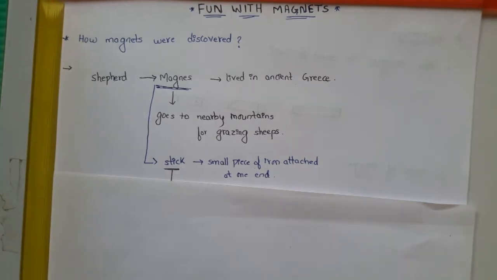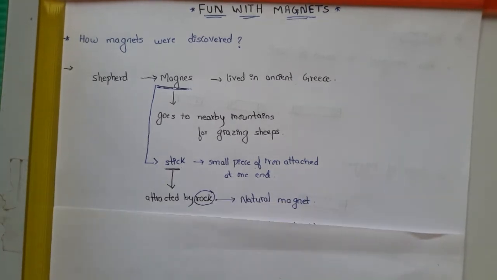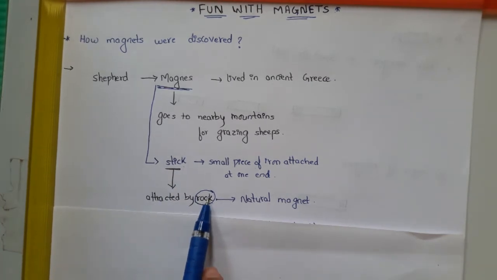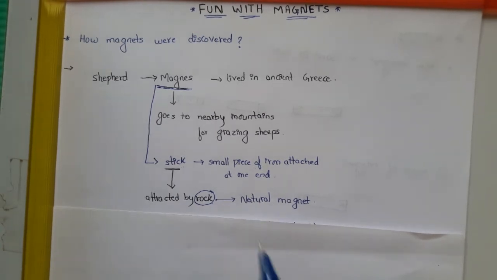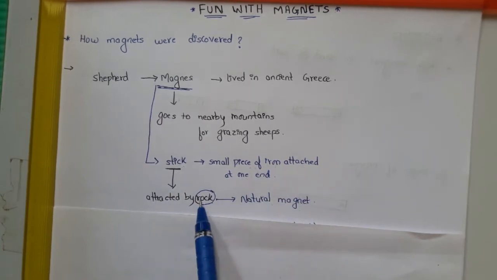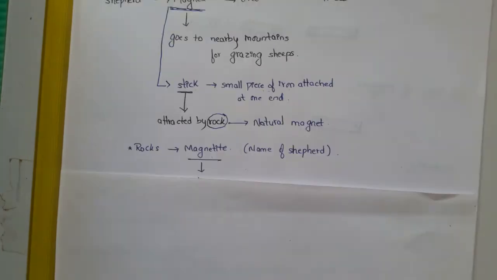One day when he went for grazing his sheep, he found that his stick got attracted by the rock. It was stuck. He tried to pull it out harder, but it was stuck. He wondered why. It was because the rock has a natural magnet in it. As his stick has a small piece of iron attached at one end, that end got stuck with that rock. That rock was a natural magnet.